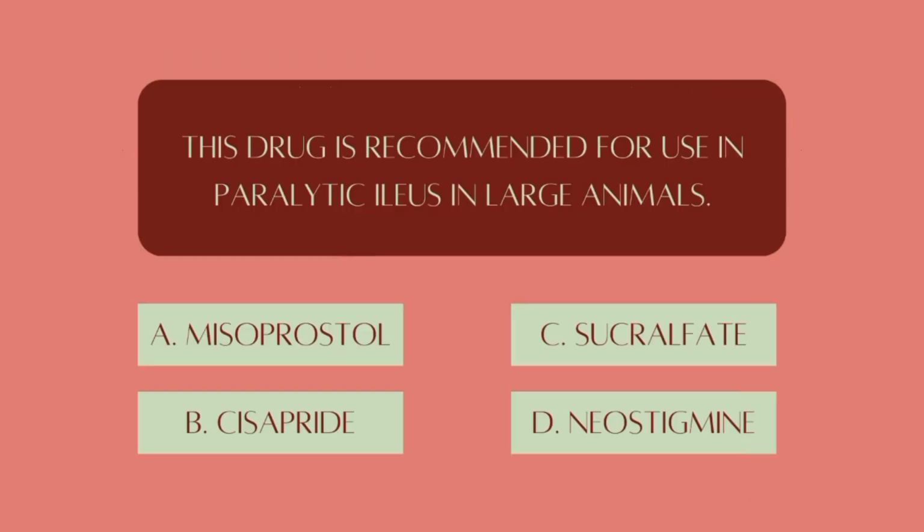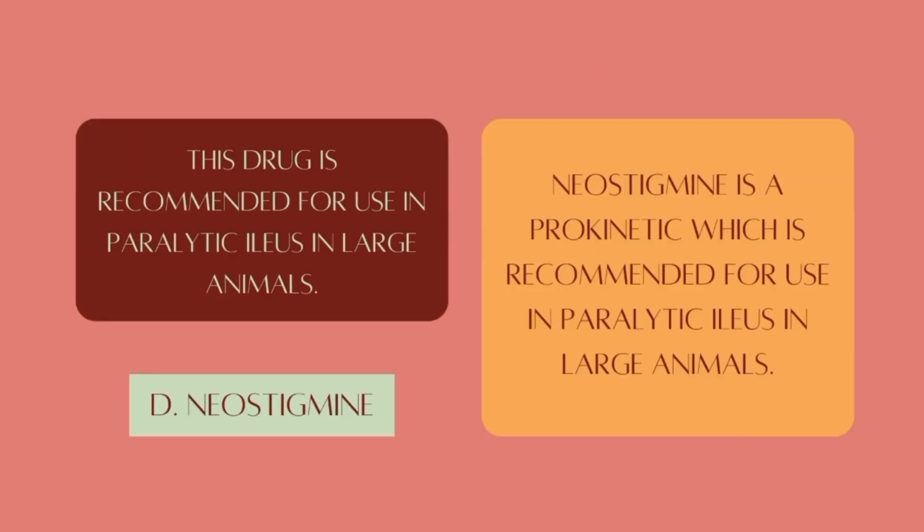This drug is recommended for use in paralytic ileus in large animals. A. Misoprostol, B. Cisapride, C. Sucralfate, D. Neostigmine. The answer is letter D. Neostigmine is a prokinetic which is recommended for use in paralytic ileus in large animals.